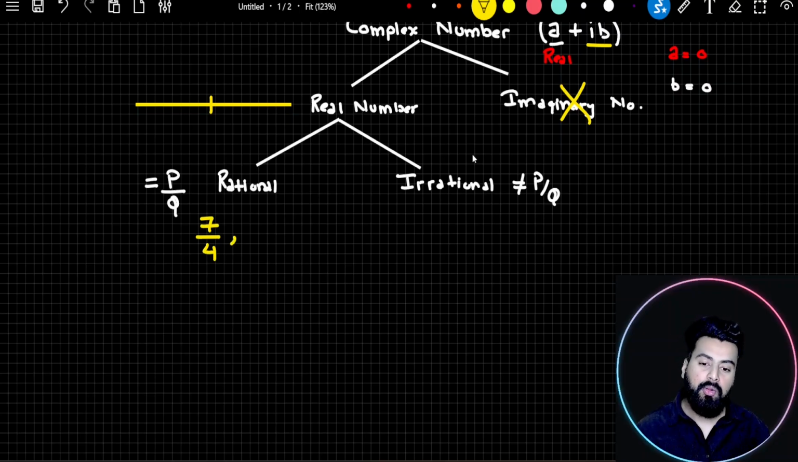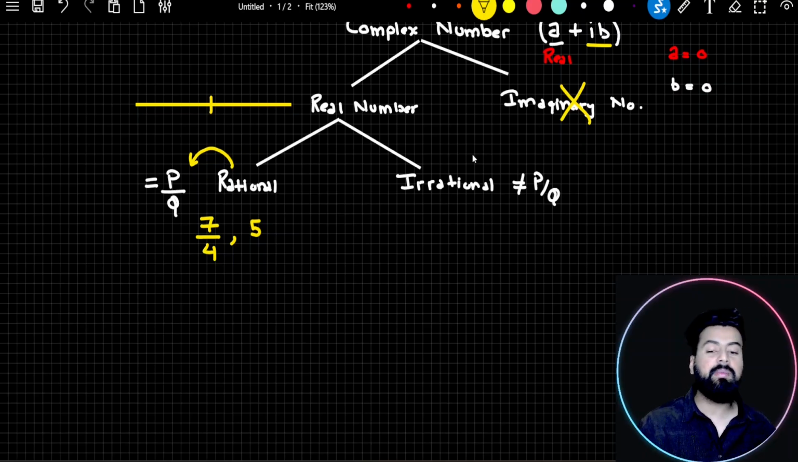Then what about 5? Is 5 a rational number? Now here you have to be a little careful. By looking at the face value of the number, you will not decide whether a number is rational or not. As per the definition of rational number, please try to recall what I have told you: a number which can be written in the form of p by q. So it may happen the number is not presented to you in the form of p by q.